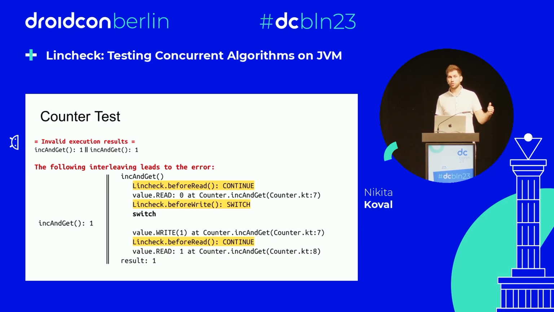Then it switched back to the second thread. It called write, it invoked before read again, decided to continue. Okay, actually, it couldn't switch. And finally, we got result 1. That's how it works internally. And Lincheck tries to examine different interleavings, many of them, to find the error.